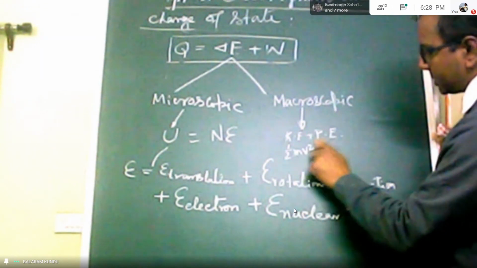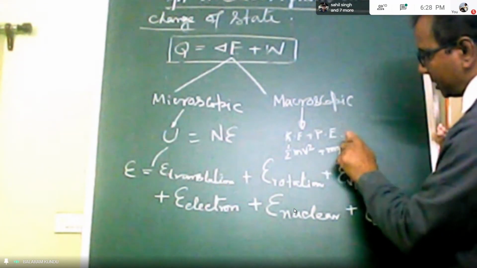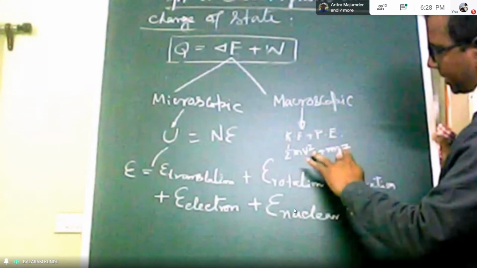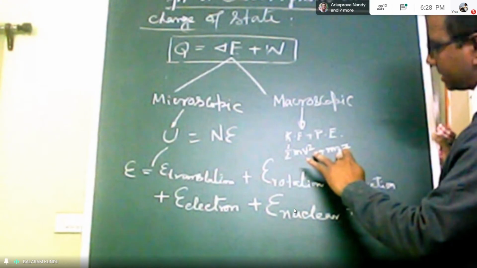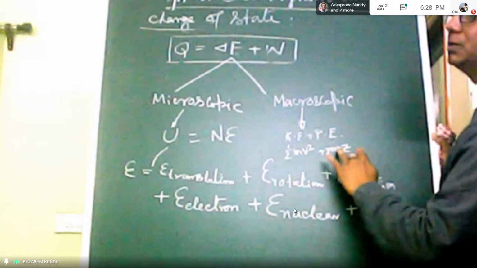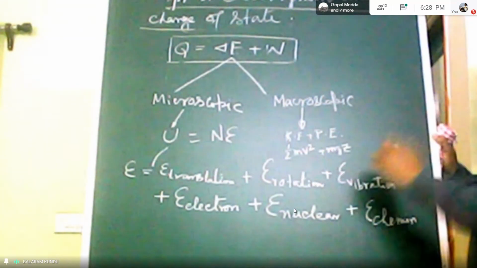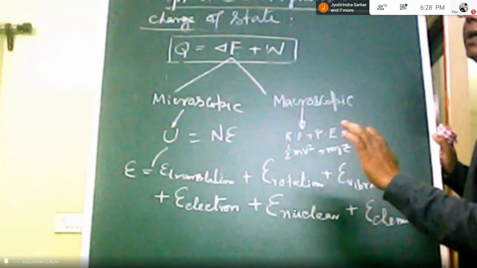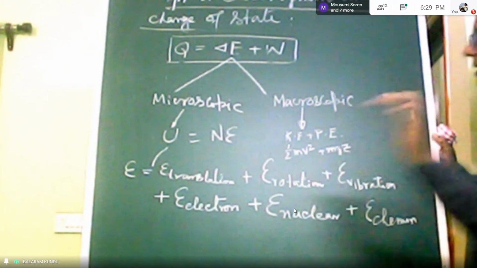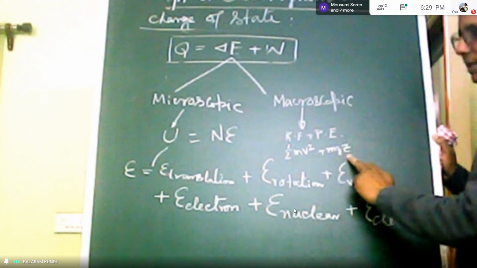And plus the potential energy, m g z here. So m is the mass of the fluid element, g is the gravitational acceleration, and z is the elevation with respect to a datum, and the datum can be considered arbitrarily. So this is an arbitrary datum, and depending upon your problem, you can select this z.